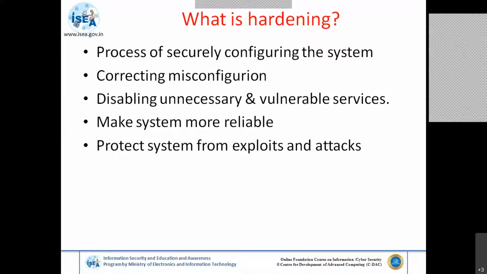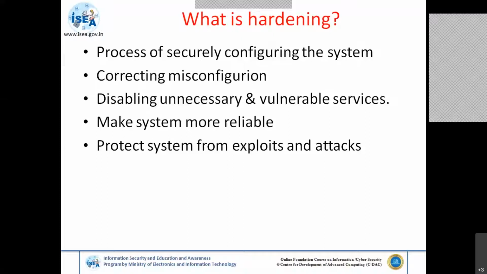So for configuring the systems or the network devices, you have to use secure protocols. Suppose the default configuration says it can be accessed through Telnet, but the secure configuration says you have to use Secure Shell, SSH version 2. As per the hardening, you have to check whether SSH version 2 is really implemented or not. If not, you have to implement it for a secure configuration of the systems.